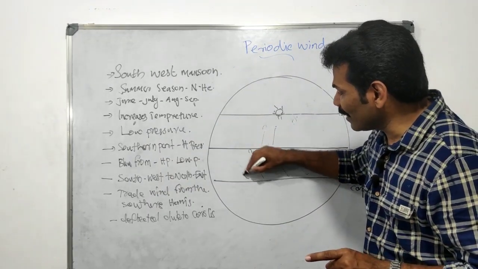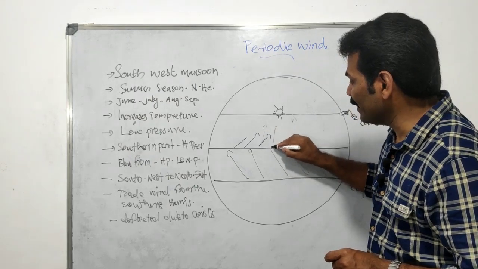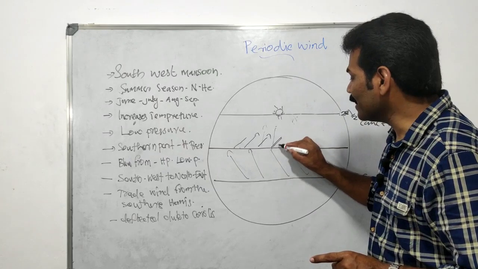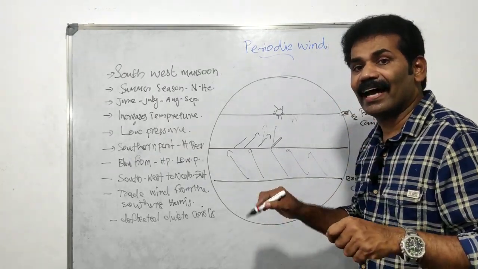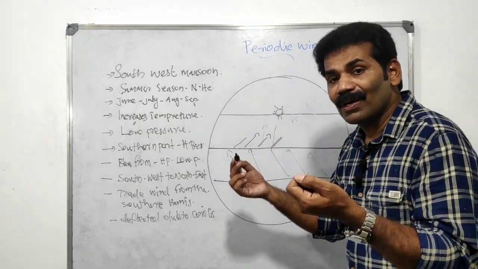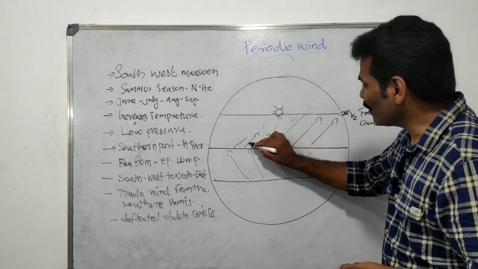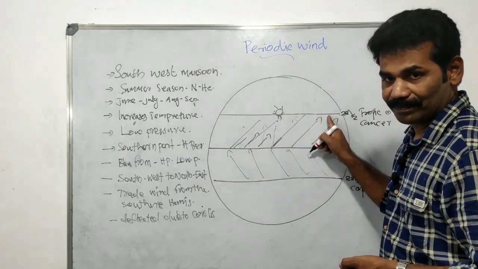When crossing the equator, it gets deflected right due to the Coriolis effect. So it transforms to a southwest direction and blows to the northeast direction. So this wind is known as the southwest monsoon.